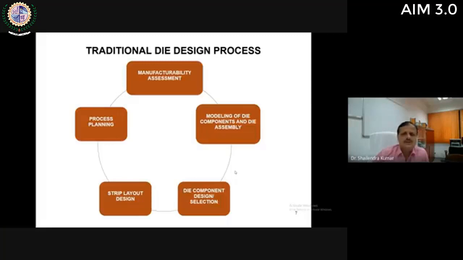So what is the traditional die design process? First of all, there is a manufacturability assessment. Suppose any design of a part comes to the industry for manufacturing, then first of all, that die designer has to check its manufacturability. Means he has to check all the design features, and then he has to decide whether these features can be stamped by using a particular die or not.